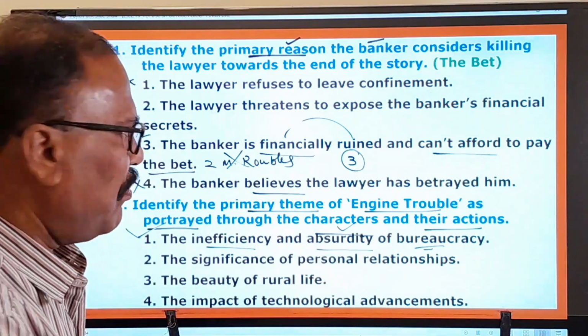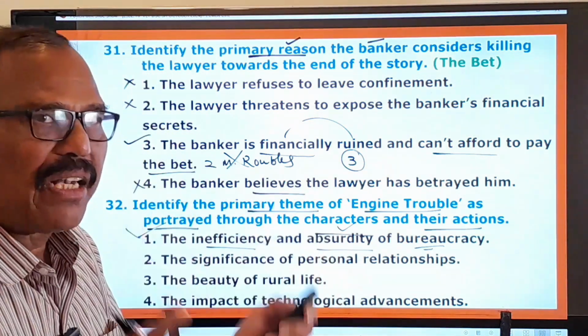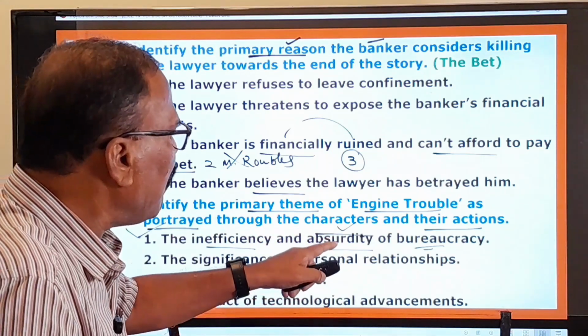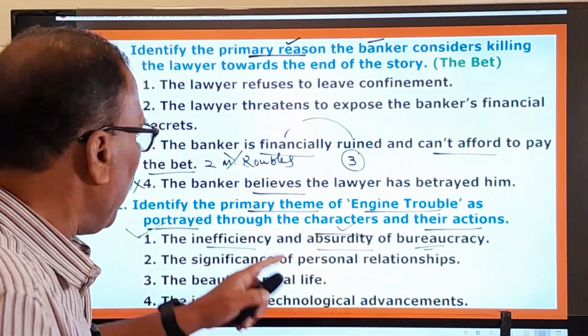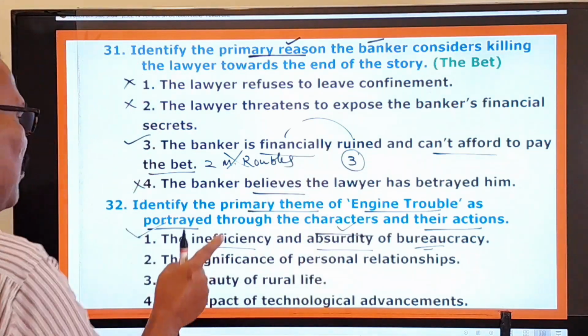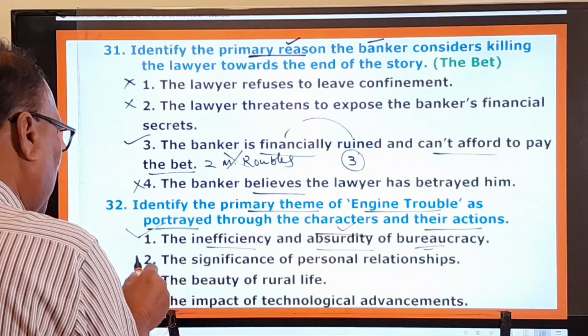And instead of giving the protagonist some wise advice, they all misguided him. In that way you can find the absurdity of the people, and also the inefficiency of the bureaucracy. So this first one is the primary theme of this story.